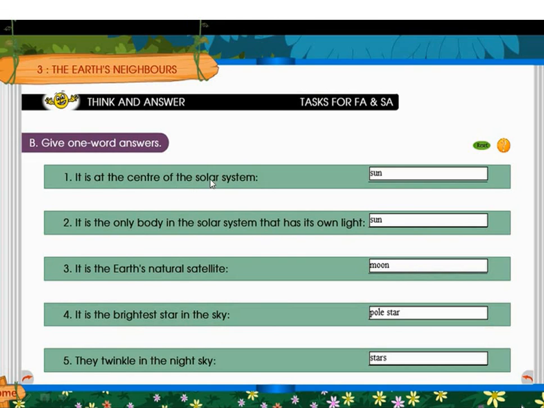Next, give one word answer. It is at the center of the solar system. The sun. It is the only body in the solar system that has its own light. Sun. Remaining all, they don't have their own light, children. It is the Earth's natural satellite. Moon. It is the brightest star in the sky. Pole star. They twinkle in the night sky. What are those? Stars.